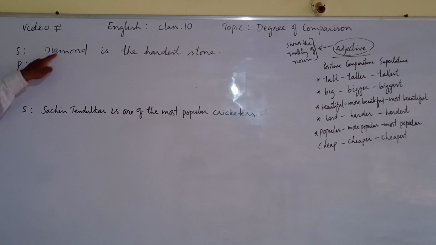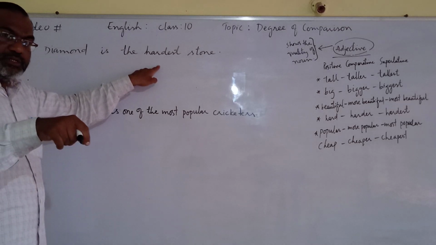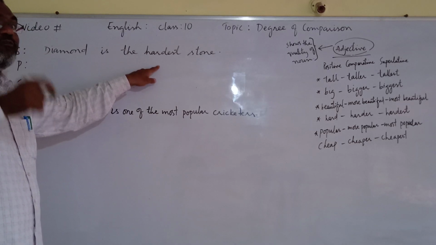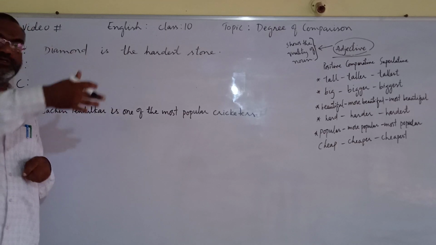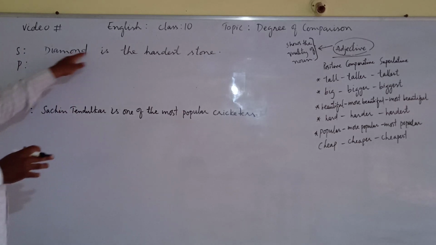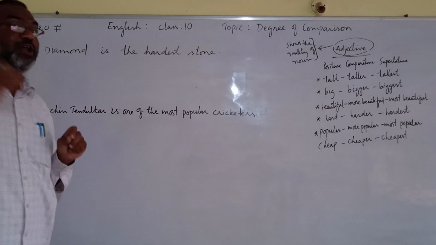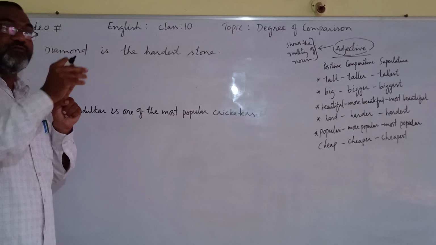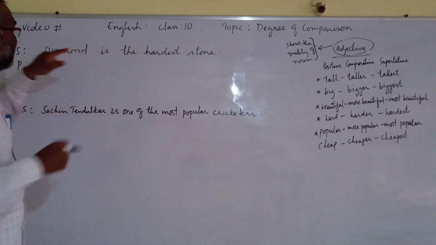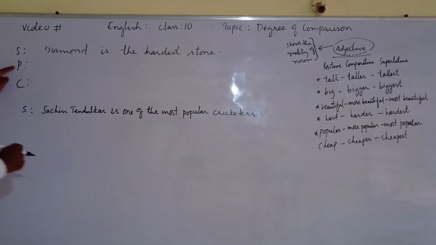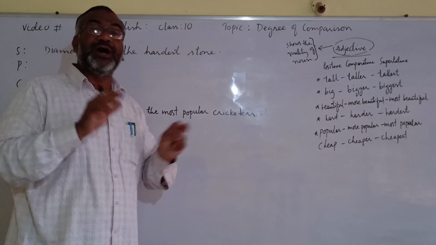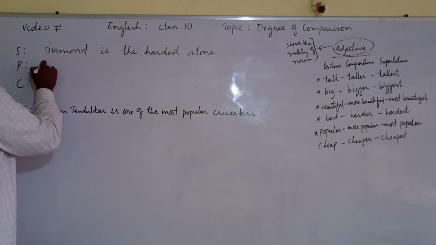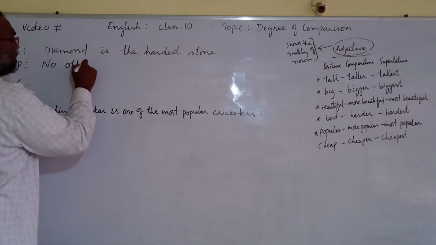Let's first write the positive. When it is the most, when one of the is not there in the sentence, it is not one of the superlative, but it is the superlative. Diamond is the hardest. Diamond is not one of the hardest. The sentence does not say one of the, it says the hardest. When it is like this, the positive sentence will begin with no other. Remember, no other.